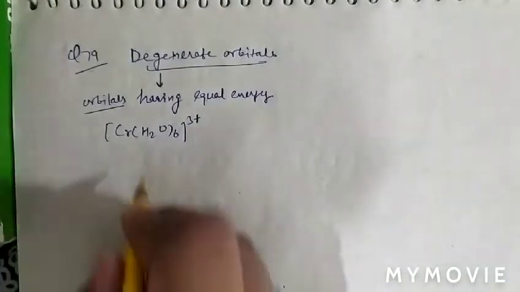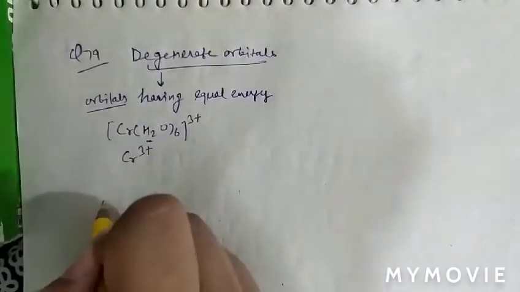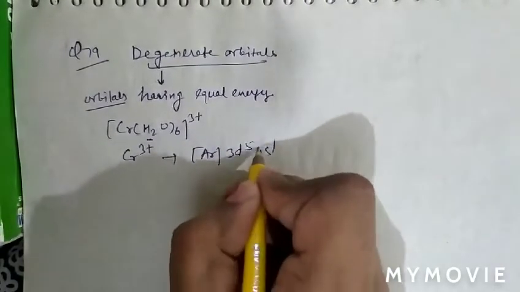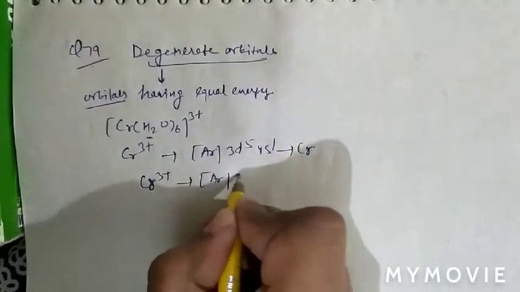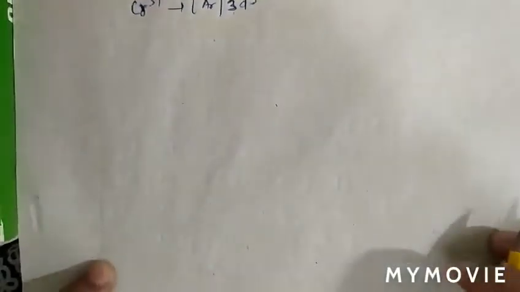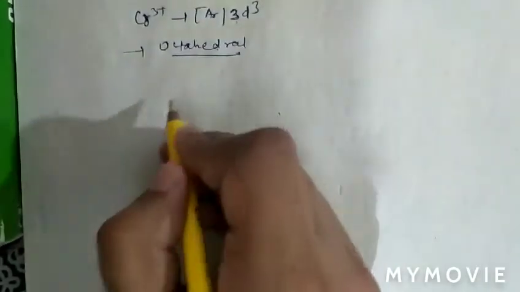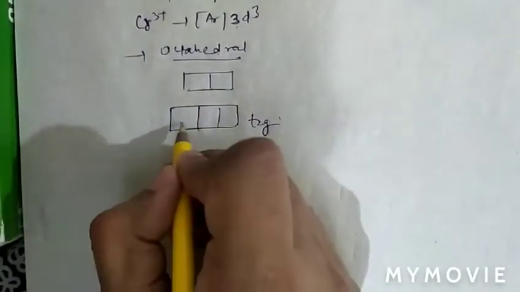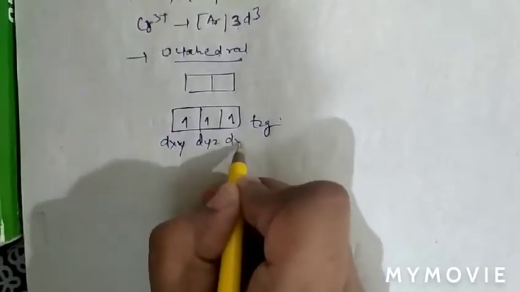As we can see that, so H2O is a weak field ligand, so it will be Cr3 positive. So configuration will be argon 3d5 4s1 for chromium. So Cr3 plus will be 3 electrons are removed, means argon 3d3. So as the complex is octahedral, so T2G comes below, and EG comes above. So 3 electrons are in T2G, that is dxy, dyz, and dxz.